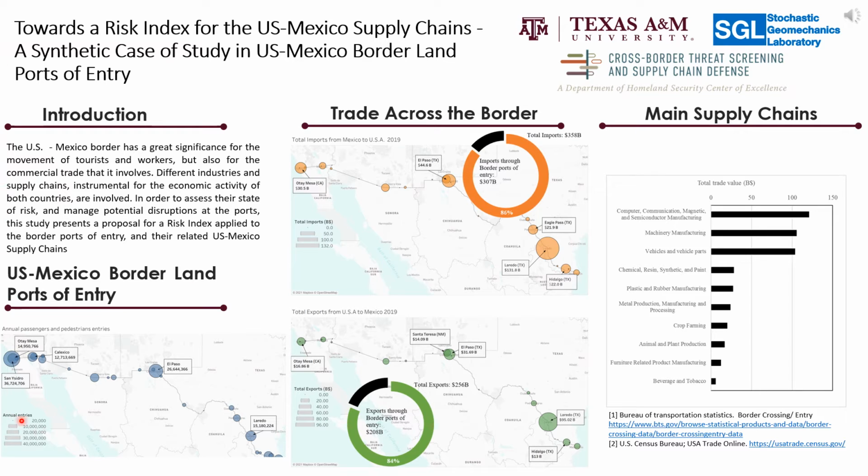This figure, bottom left, shows the location of 27 ports of entry distributed along the border, with the total 2019 pedestrian and passenger crossings to the U.S. for context. Regarding the commercial trade, the total value of imports and exports in 2019 were $358 and $256 billion respectively. The ports of entry represented 86% in value for imports and 84% for exports. Computer and machinery manufacturing and vehicles and vehicle parts are representative supply chains with traded value of supplies and products exceeding the 100 billion mark in 2019.